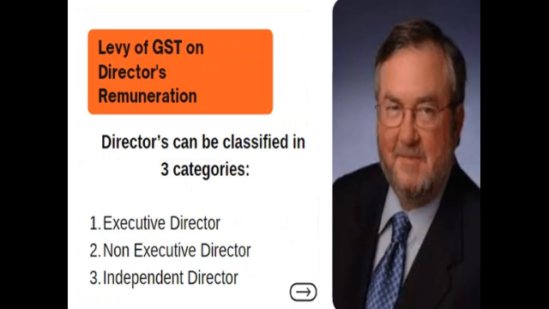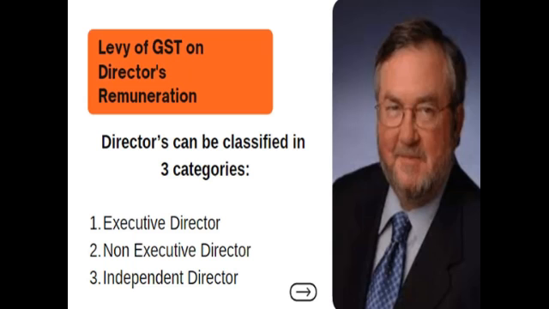Now, this is again an important point, which is levy of GST on directors' remuneration. If you have already studied company law, then you must know that there are three types of directors in the country: executive, non-executive, and independent. Let me give you a brief glimpse about these three concepts so that you can understand whether GST would be levied on directors' remuneration or not.